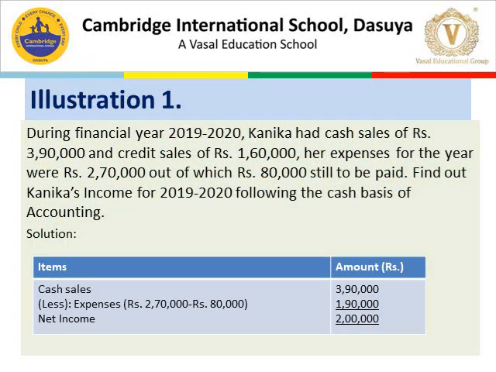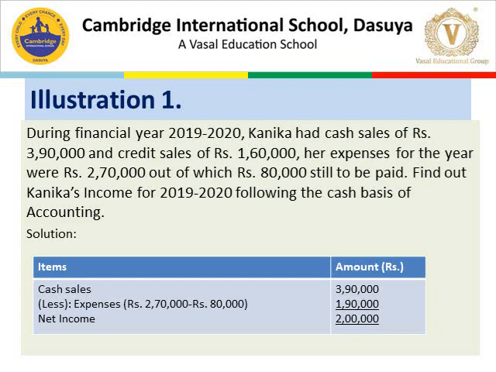So let's start to solve a practical problem on the basis of cash basis accounting. Question number 1. During financial year 2019-20, Kanika had cash sales of rupees 3,90,000 and credit sales of rupees 1,60,000. Her expenses for the year were rupees 2,70,000, out of which rupees 80,000 is still to be paid, that is, outstanding. Find out Kanika's income for 2019-20 following the cash basis accounting.